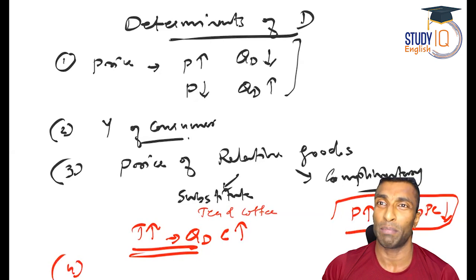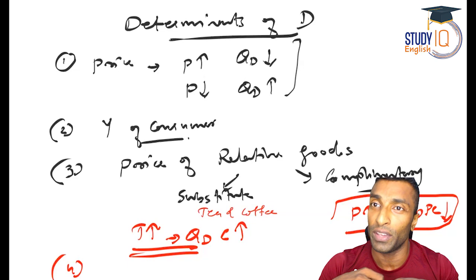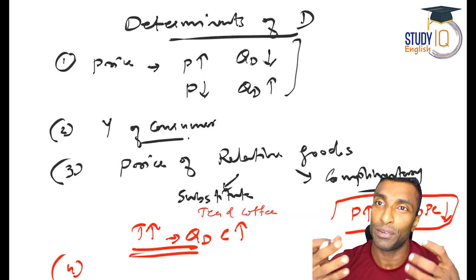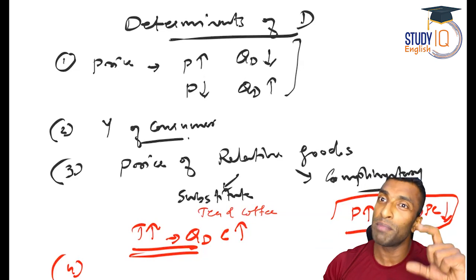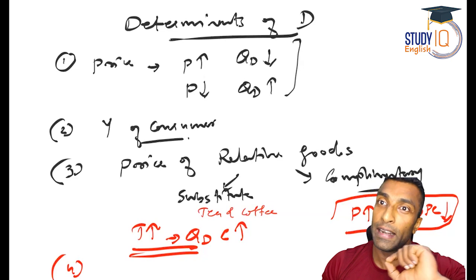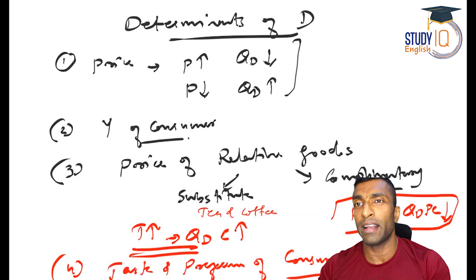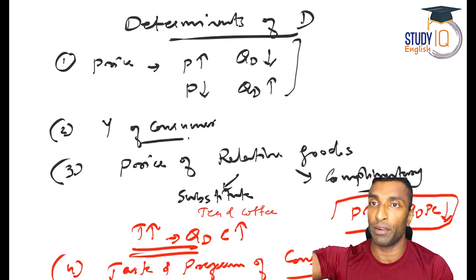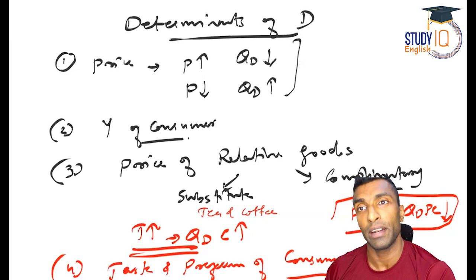Now, the most important other determinant of demand is taste and preferences of the consumer. It doesn't matter whatever be the price. If I like a particular item, I'll buy that item. Or if I like coffee, it doesn't matter whatever price increase or whatever it is. If it is my preference, I'll buy that. So most important determinant of demand, which is very subjective also, is taste and preference of the consumer. Okay, so if it is favorable, then the demand will increase. If it is not favorable, the demand will decrease.